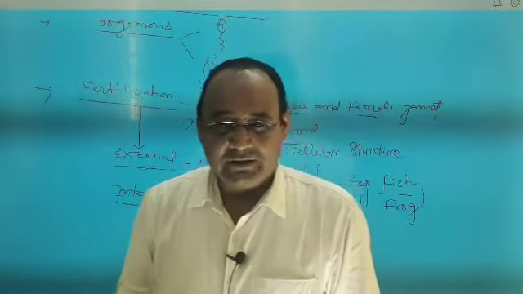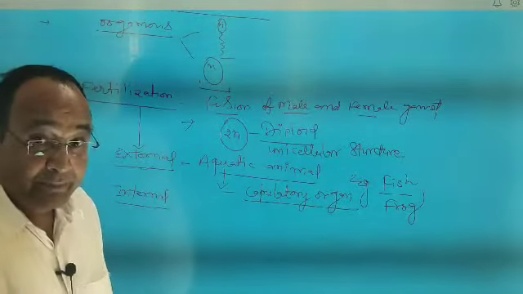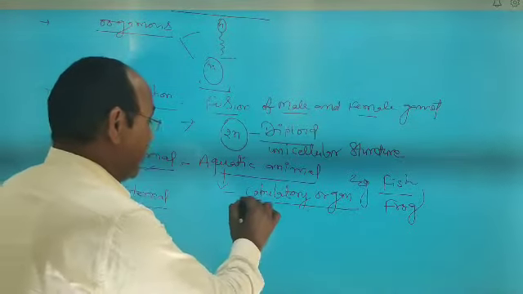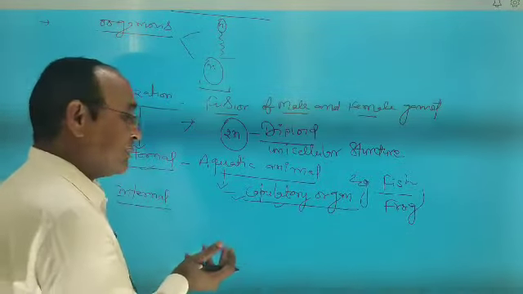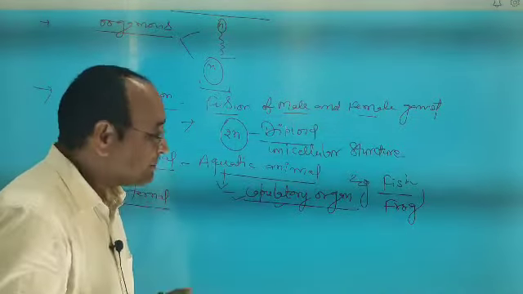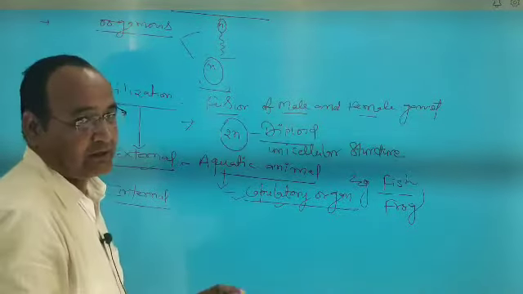So your answer is, in aquatic animals, a male copulatory organ is not present, and the copulatory organ helps in the transfer of gametes. So due to the absence of copulatory organ, male releases his sperm in water.